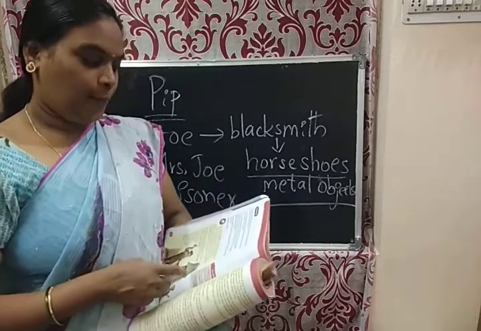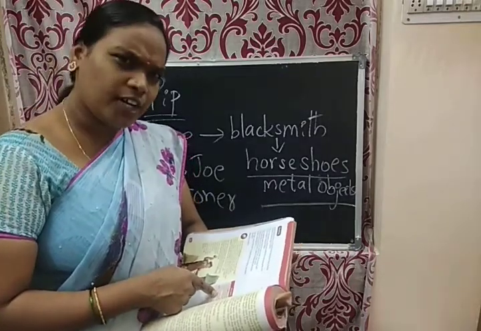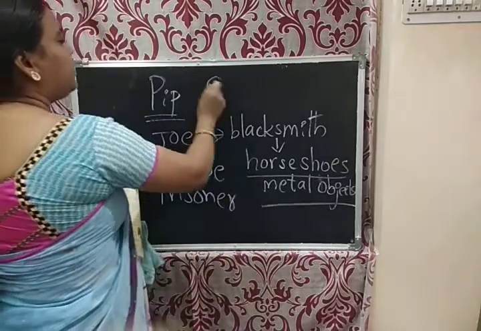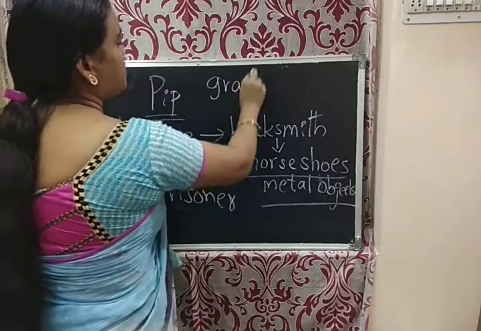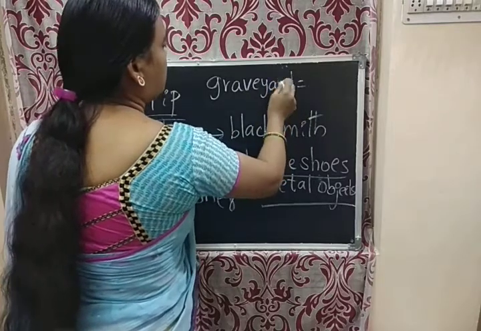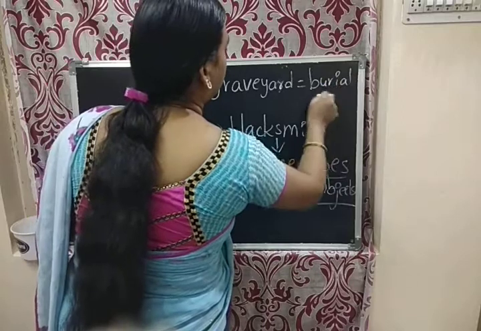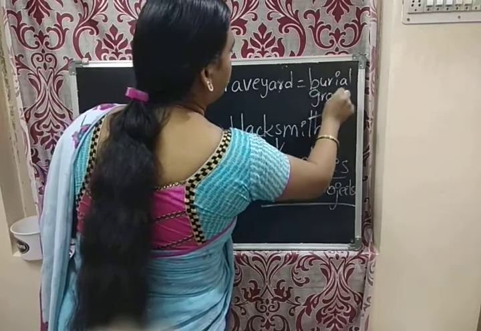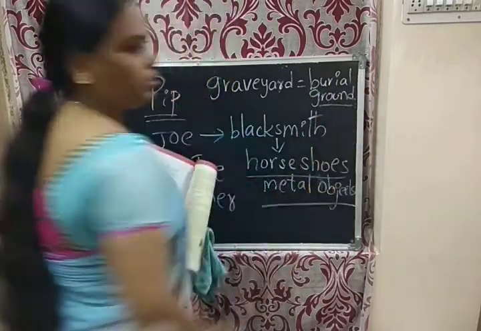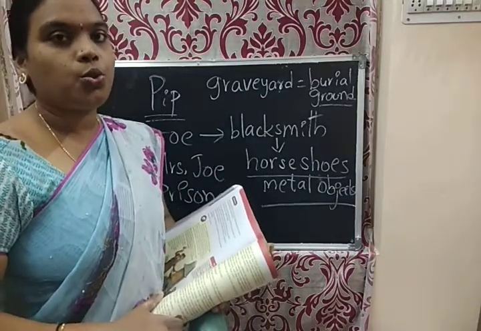One day when Pip was in a graveyard. What is meant by graveyard? Here, graveyard means burial ground. That means dead bodies are there, no?